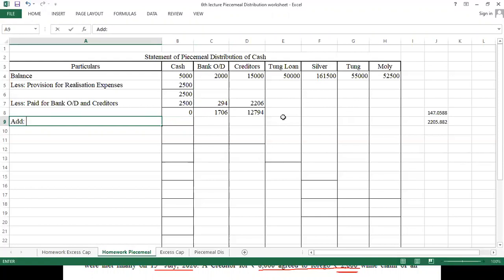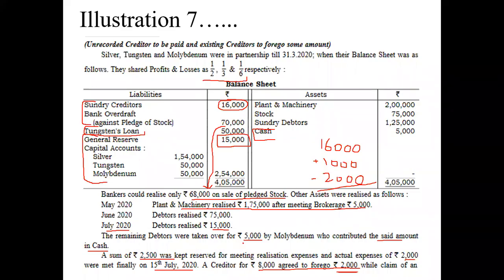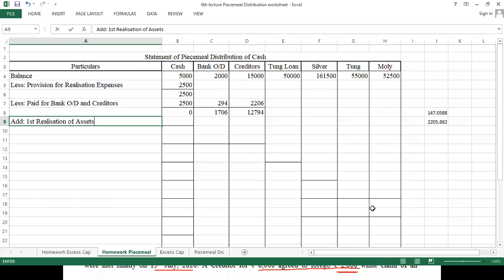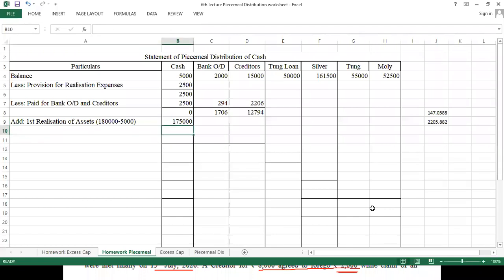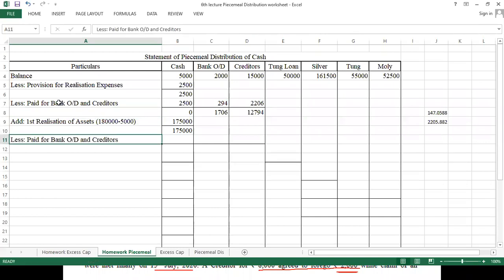Okay, now we'll go for first realization of assets. Now first realization gives me how much? 1,75,000. Look at here, 1,75,000 after meeting a brokerage of 5,000. So if you want, you can write down in a bracket so that the picture should be clear. 1,80,000 we got minus 5,000 we paid brokerage, and we could realize how much? 1,75,000. Now out of this 1,75,000, first of all we are going to pay our external liability. So I will write less paid to bank overdraft and creditor.